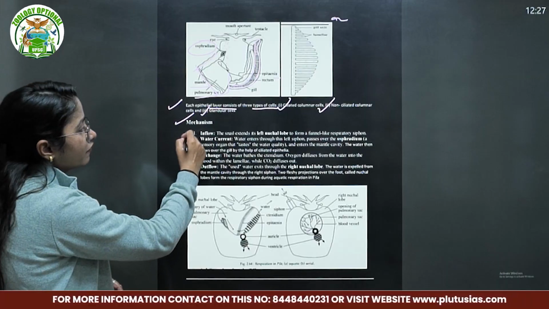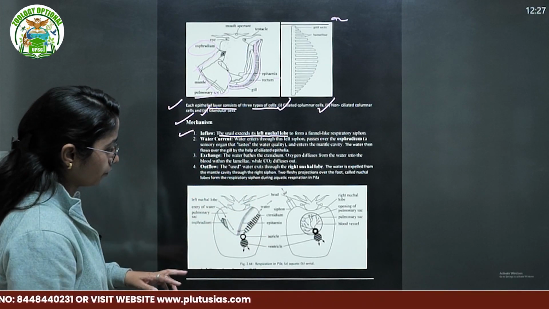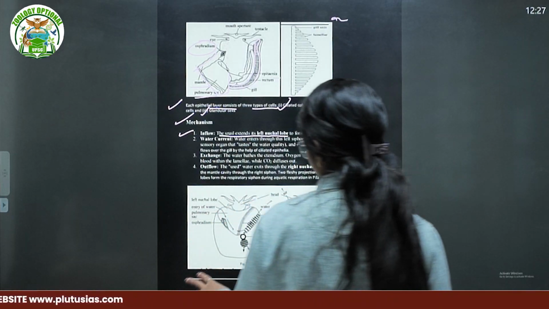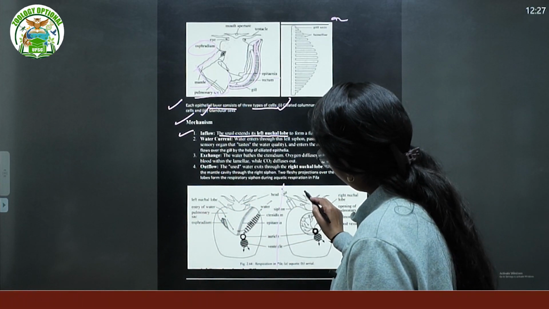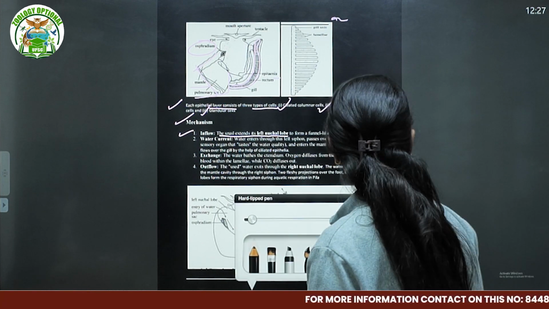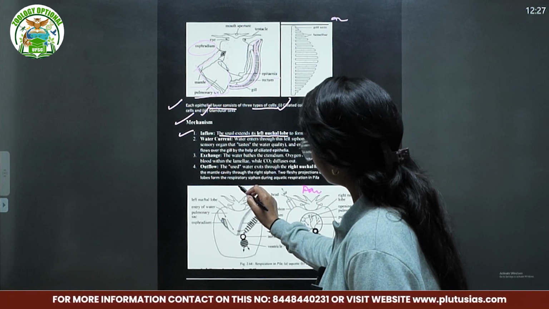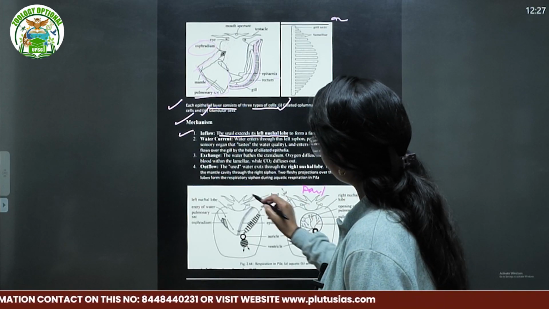What is the mechanism? Inflow. The snail extends its left nuchal wall. Look, this is one thing also. So this is your aquatic type. Let me just change the color. This is showing the aquatic type, this is showing the branchial, and this is showing the left.